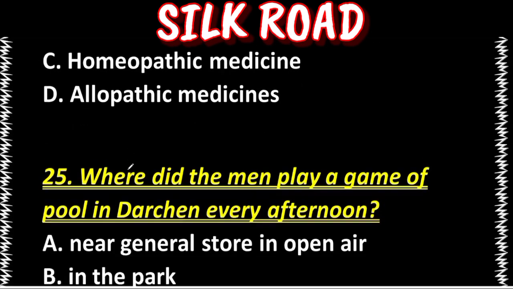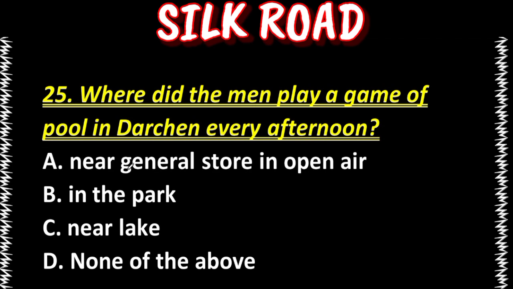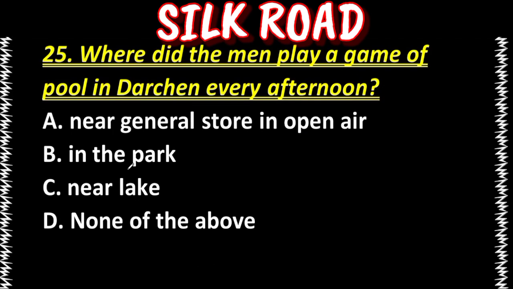Next question is, where did the man play a game of pool in Darchen every afternoon? Near general store in open air, in the park, near lake, none of the above. Our answer is option A, near general store in open air.